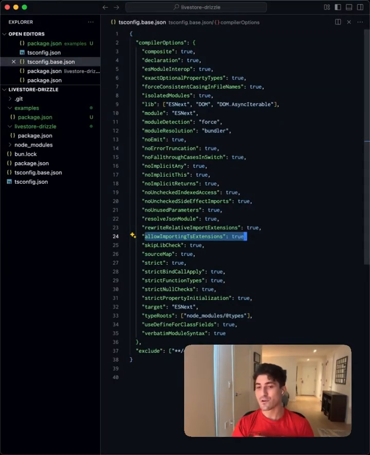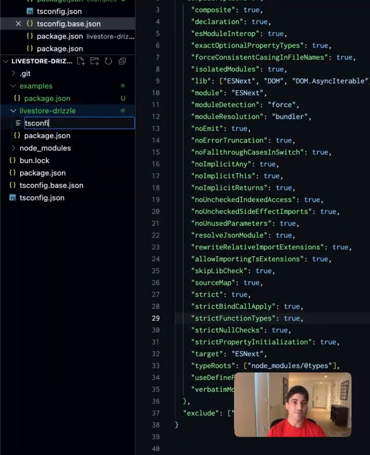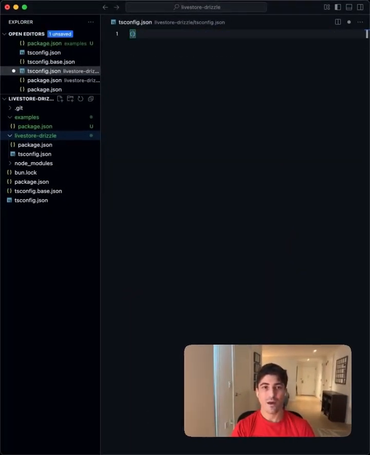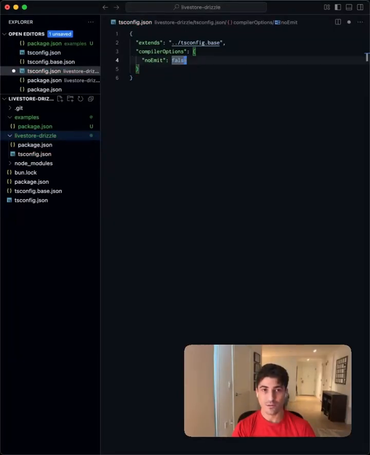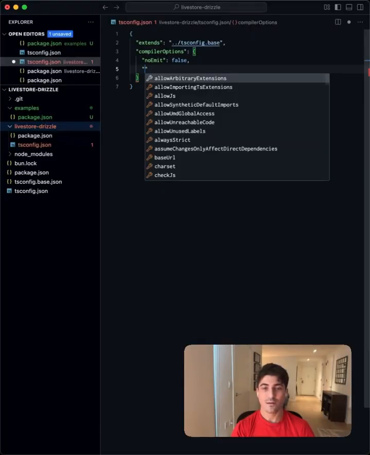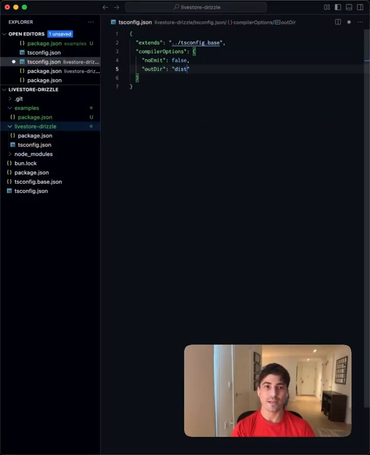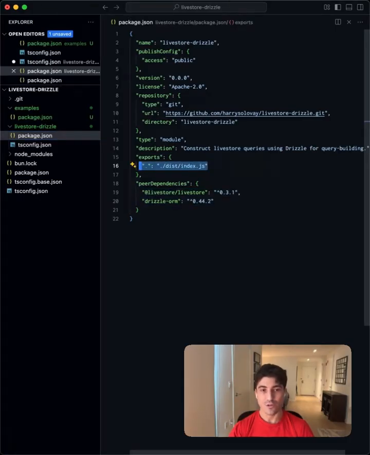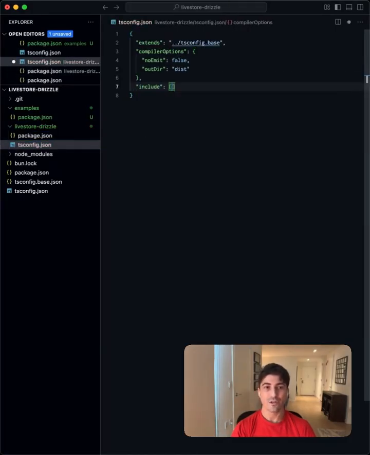And this has a few benefits, one of which is it will be friendlier for Deno usage. We'll create a tsconfig.json here, and we're going to extend our tsconfig.base. And we'll set the compiler options, noEmit equal to false, which will overwrite what we set in the config base. Set the outDir equal to dist, since that's what we reference inside of the package.json exports. The final line of this configuration is going to include all source files in this directory.